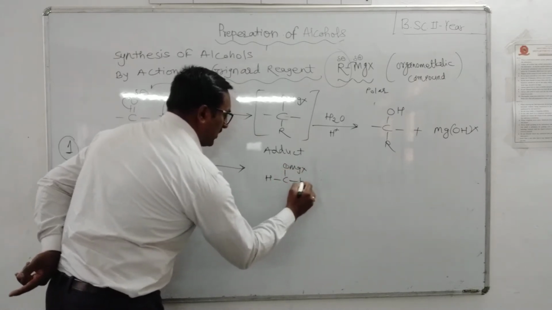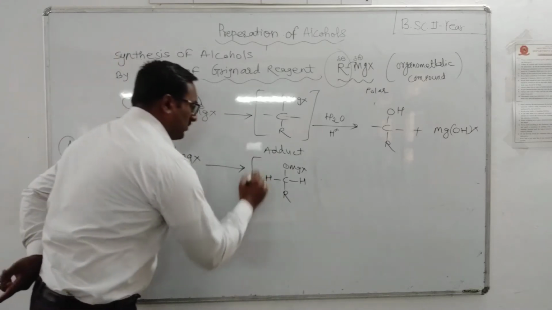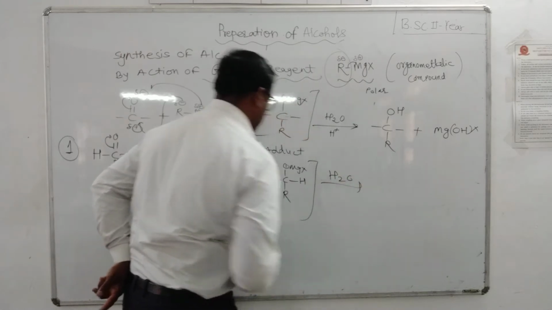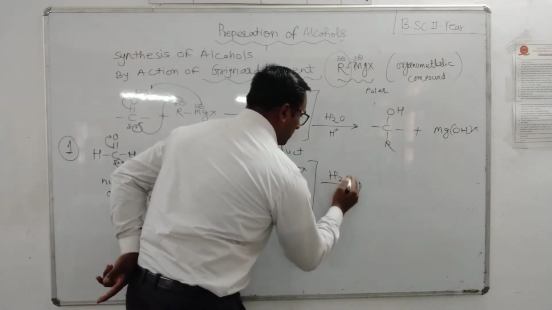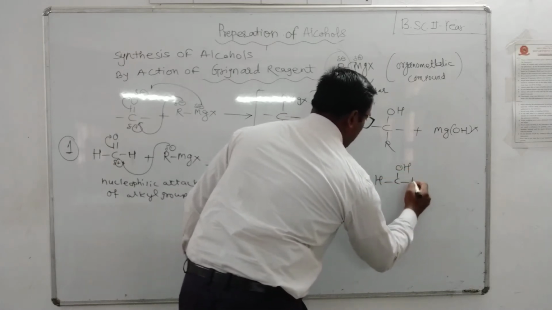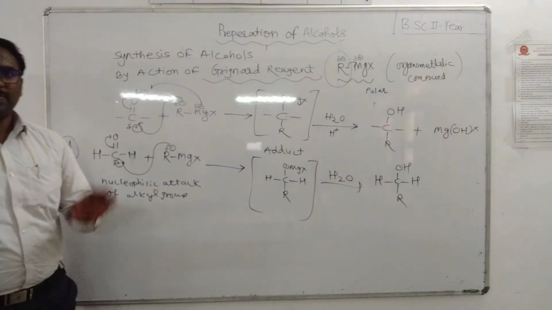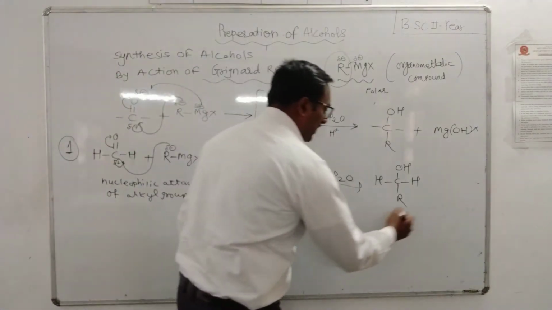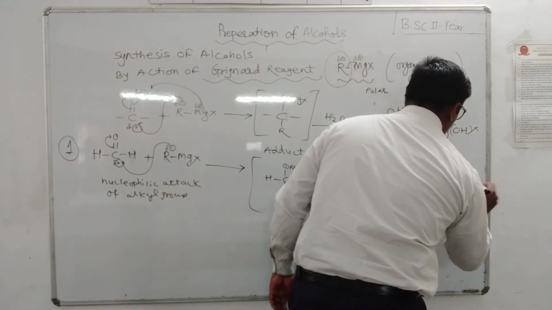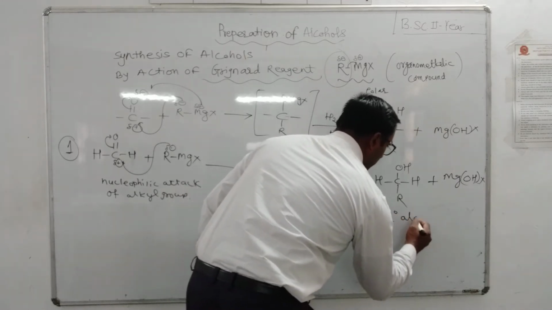H-C-OMgX with H and R. This is the adduct product, and on hydrolysis, addition of water, there is formation of H-C-OH with H and R. This is 1 degree alcohol or primary alcohol. We are getting 1 degree alcohol plus magnesium hydroxide bromide, MgOH(X).